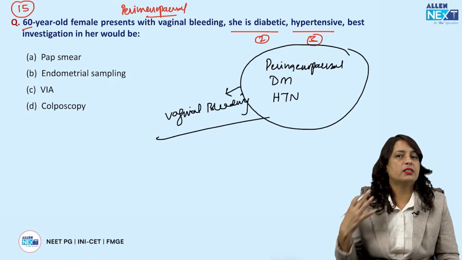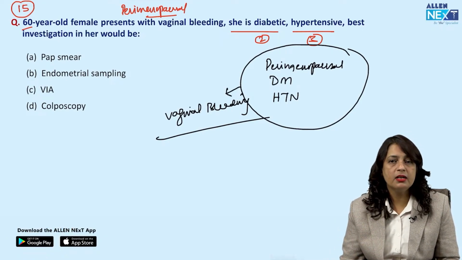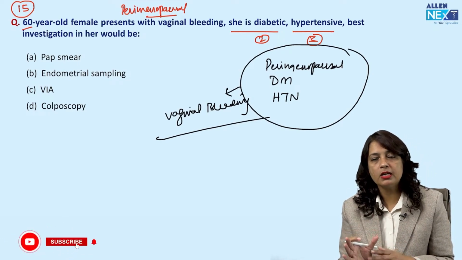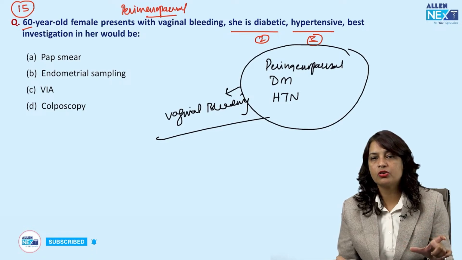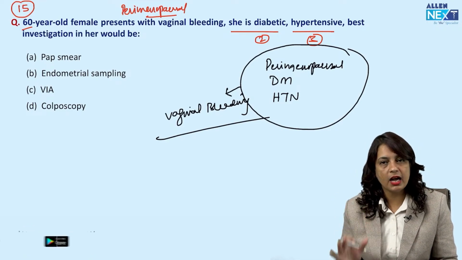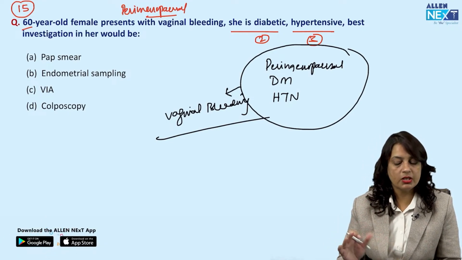Now, what does this signify? It is not 100% that she will have cancer, but it is signifying. The lady is 60 years, that is postmenopausal, and she presented with vaginal bleeding, which is called postmenopausal bleeding in this case. She is diabetic, she is hypertensive. What will be the best investigation in this case?